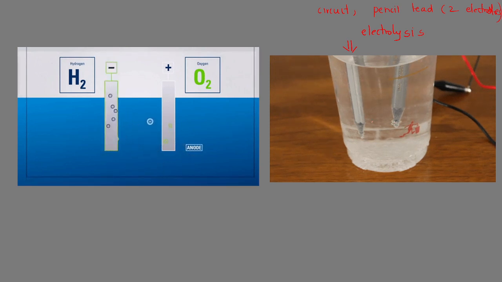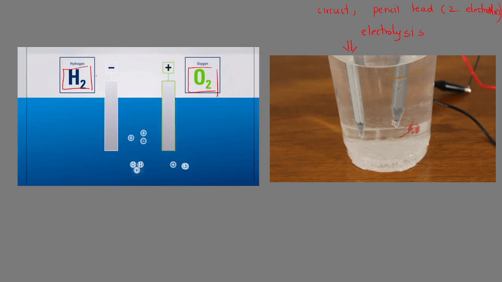This experiment gives us the idea that when electric current is passing through water, water is getting split into oxygen gas and hydrogen gas, which are getting separated at the two separate electrodes. At the cathode, you will notice hydrogen gas bubble formation, whereas at the anode you will notice oxygen gas bubble formation.